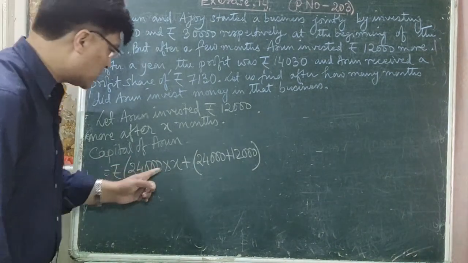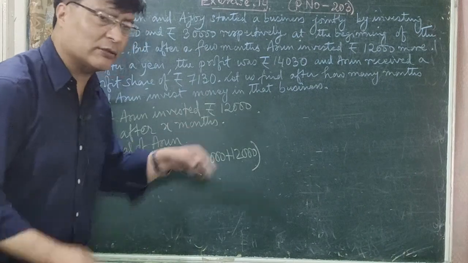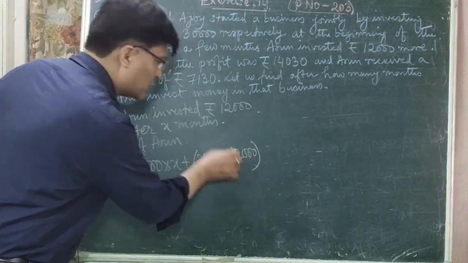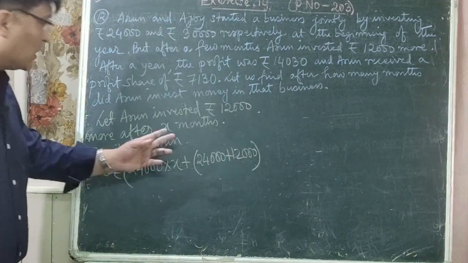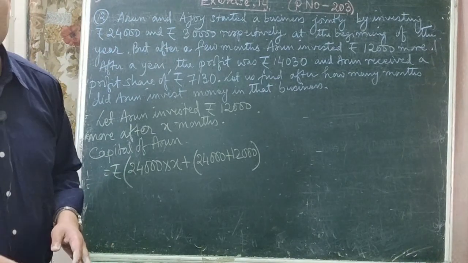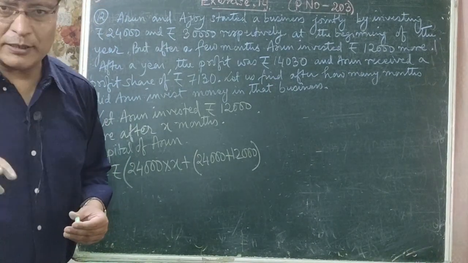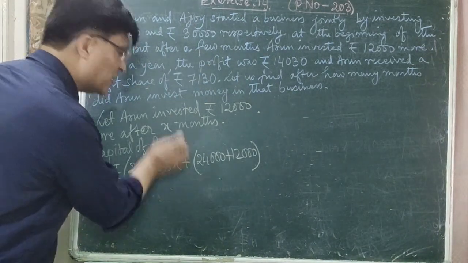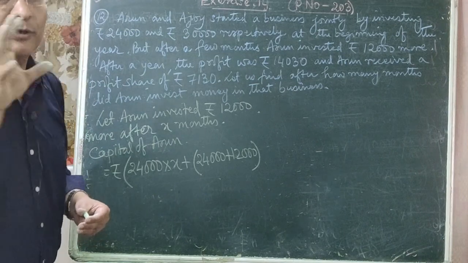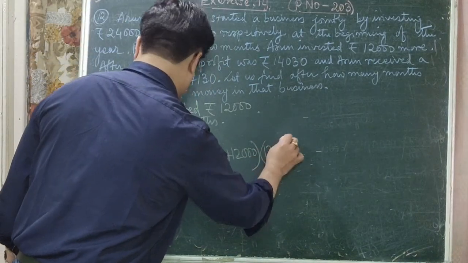Now this sum is kept for how many months? December सम्म 12 महिना भयो, 12 महिनामा X months बित्यो भनेको रिमेनिङ months 12 minus X.